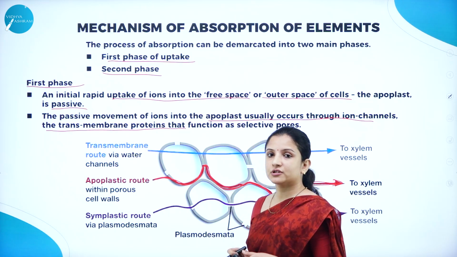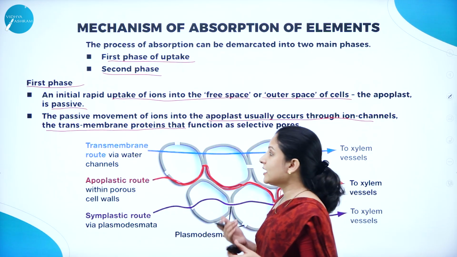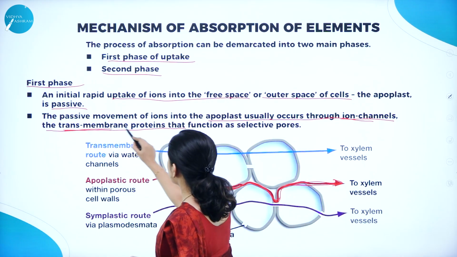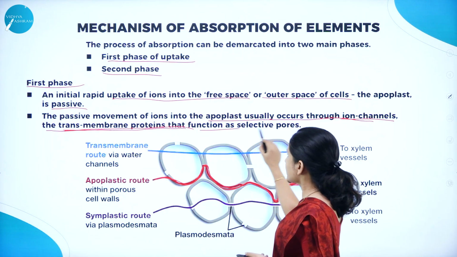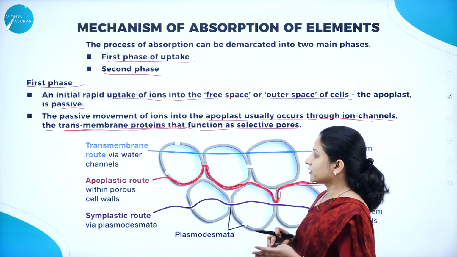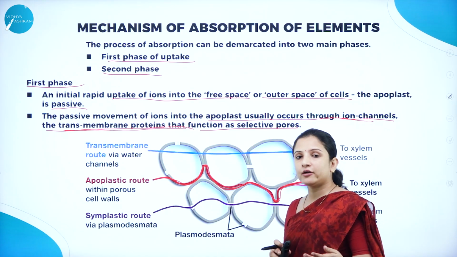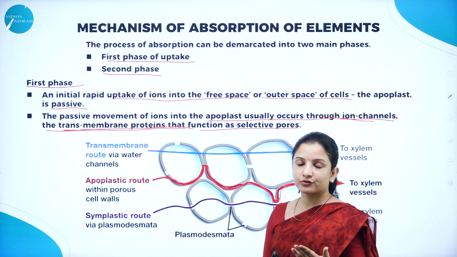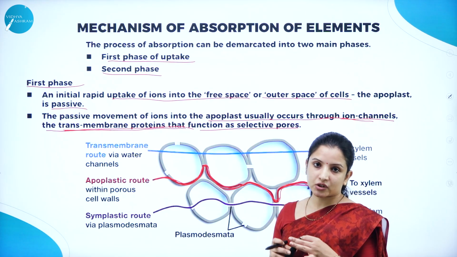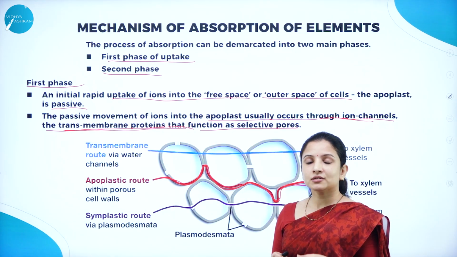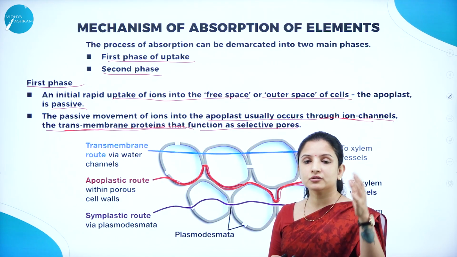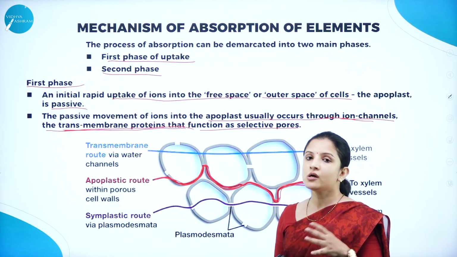It is a passive process wherein energy is not required, and it occurs through ion channels and also through the transmembrane proteins that function as selective pores. So the movement can occur as such. Some of the ions can as such travel through the ion channels, but some will have to take the help of the transmembrane protein, because the plasma membrane, being selectively permeable, will only allow some of the components to enter and not all.